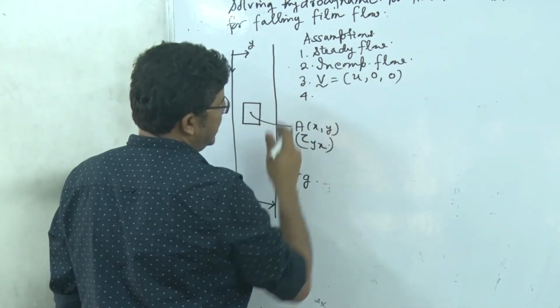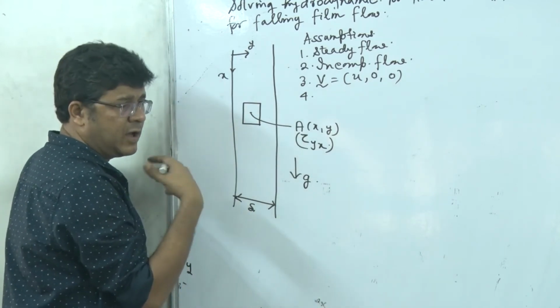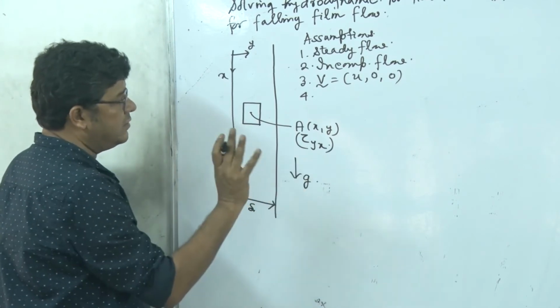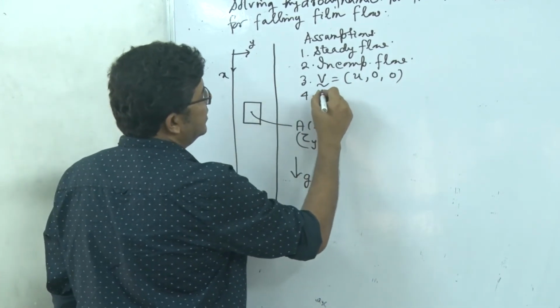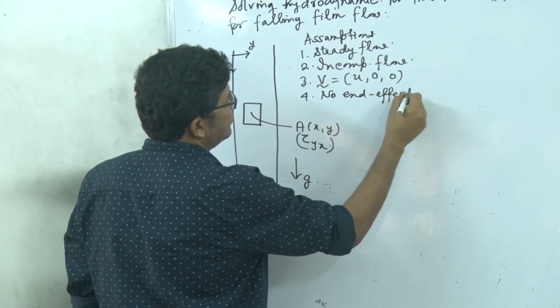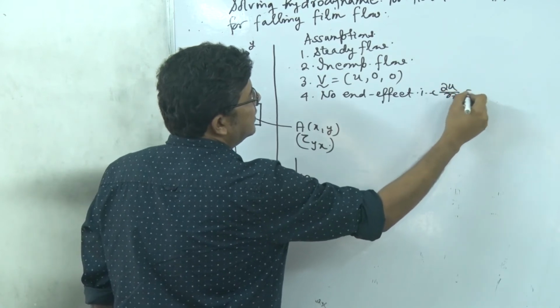Fourth, definitely here gx, if I compare with the previous case, we cannot write that the body force along the x direction is 0, it is g. The fifth assumption is no end effect, that is del u del z is equal to 0.